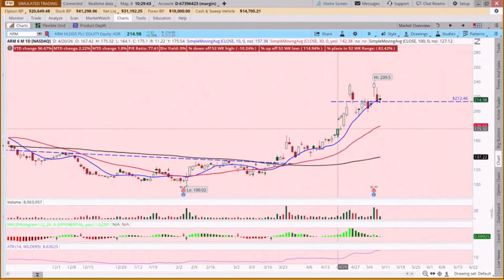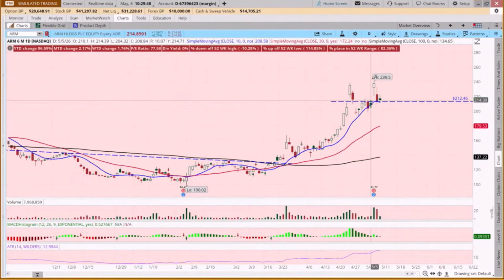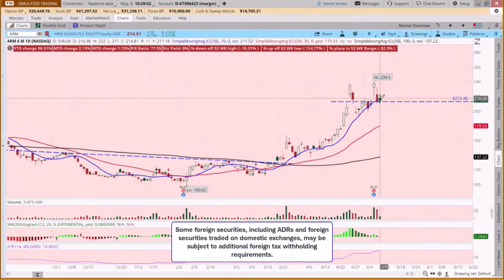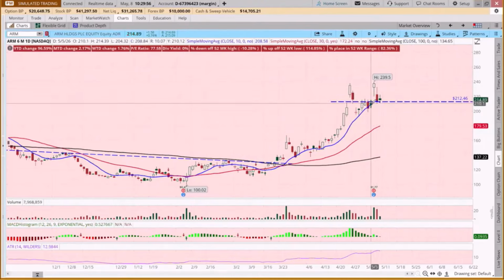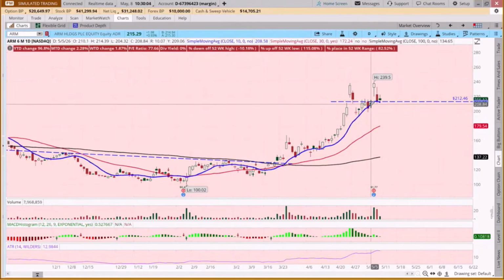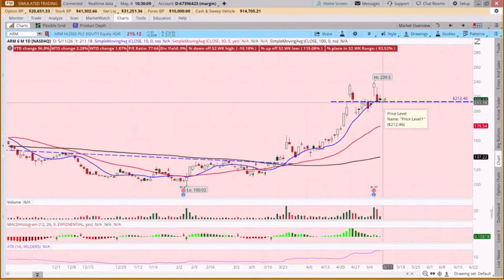It doesn't mean they're going to be right. But when we look at this, it came up. We had a bit of a bull flag, came down to a similar low here. And today we have this bullish Harami pattern, which is a candlestick pattern that does not require confirmation. This is seen as a complete pattern. And so if we look at that and we said, well, what if we wanted to sell a short put vertical below this 212 level?